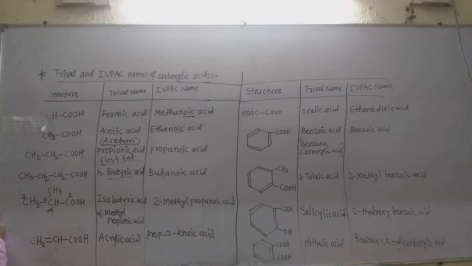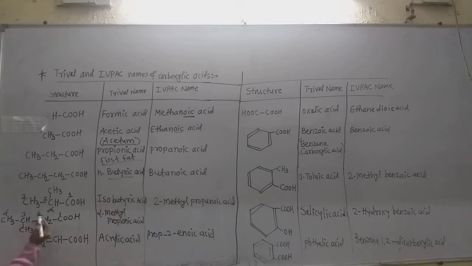If the chain contains more carbon atoms, in this way, CH3, CH2, and suppose here is the branching on this carbon, again CH2, COOH. Now give the numbering from the carbon which has the COOH group. Now 1, 2, 3, 4, in a straight chain we number the carbon atoms. Now on the third carbon there is a methyl group.